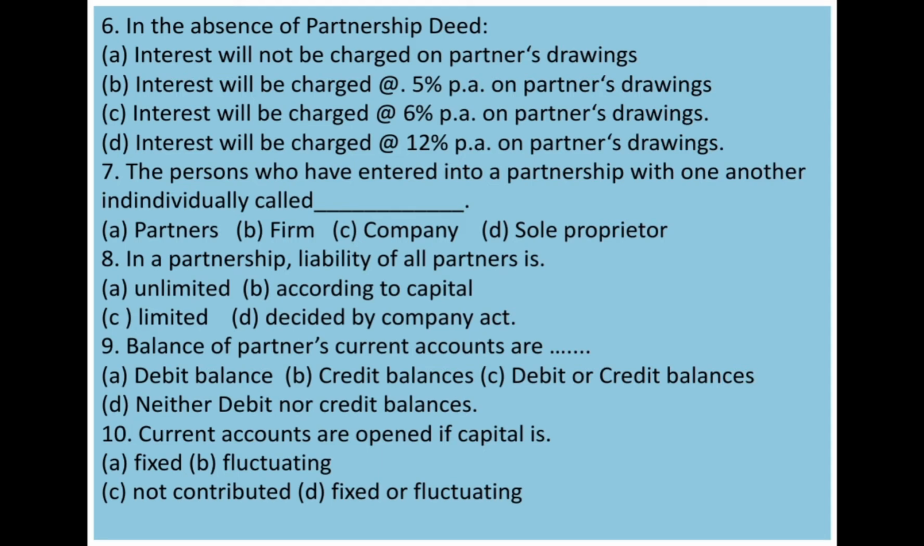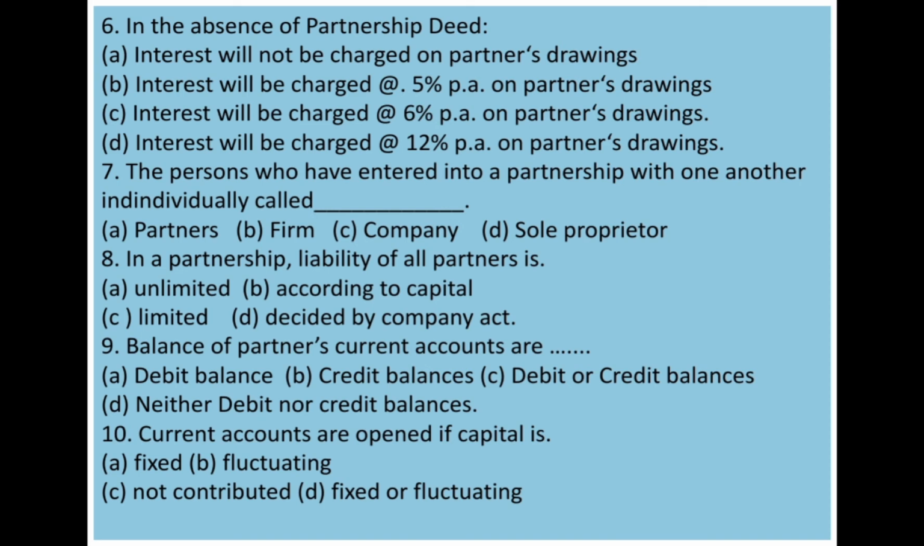Next question, in the absence of partnership deed, first option, interest will not be charged on partners' drawings. Interest will be charged at 5% per annum on partners' drawings. Next, interest will be charged at 6% per annum on partners' drawings. Interest will be charged at 12% per annum on partners' drawings. In the absence of partnership deed, what is the provision? In the absence of partnership deed, regarding interest on drawings, interest will not be charged on partners' drawings. So the answer is option A, interest will not be charged on partners' drawings.